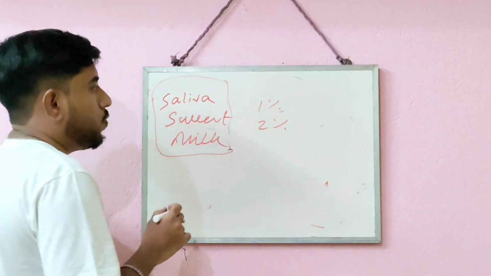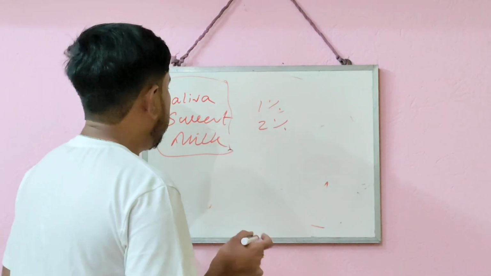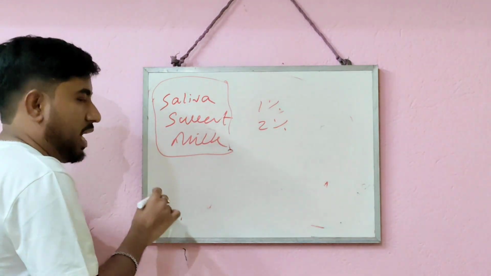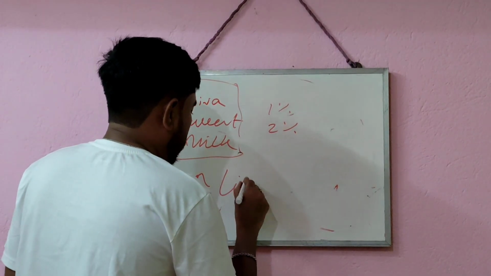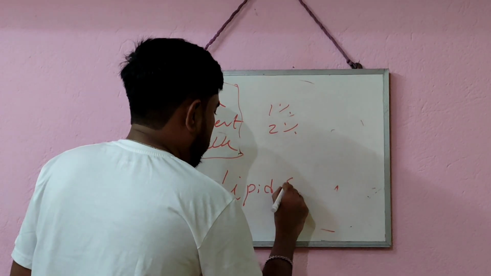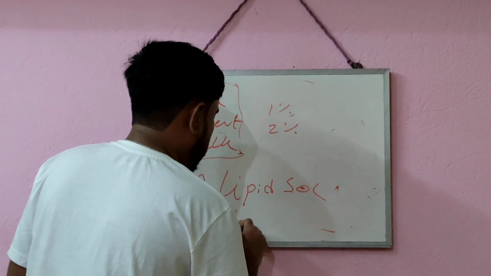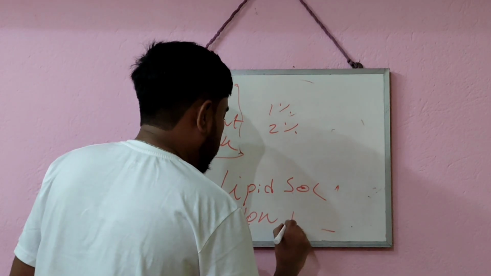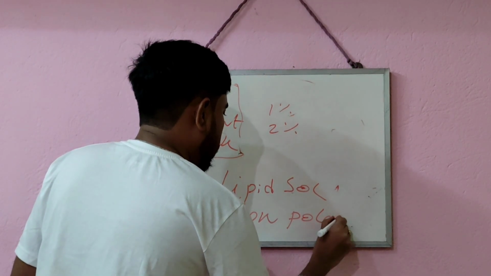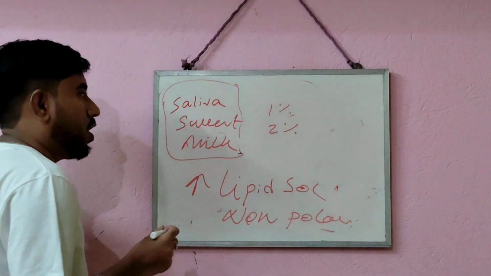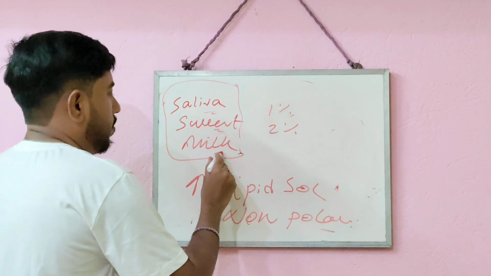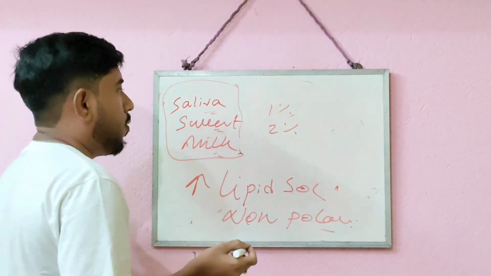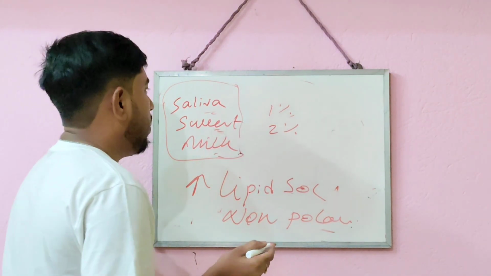Just remember, to be excreted through these routes, the drug should be highly lipid soluble and non-polar, so that it can easily mix with the hydrophobic or lipophilic saliva, sweat and milk, and come out from our body by these different routes.